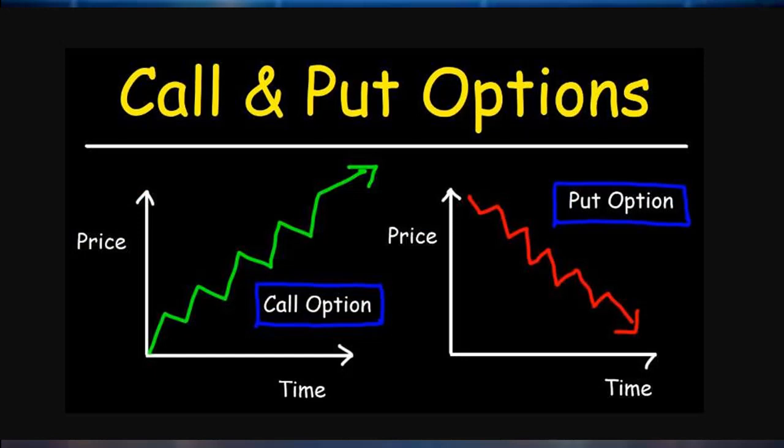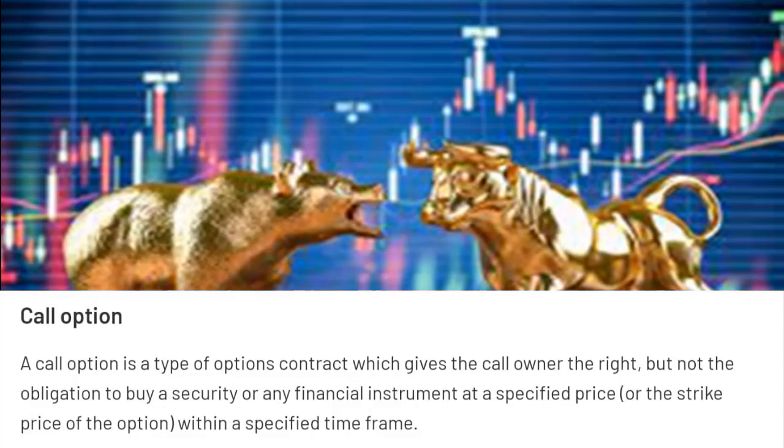So what are the types of options? The types of options are call option and put option. What is a call option? A call option is a type of option contract which gives the call owner the right to buy a security at a specified price within a specified time frame. So in call option, because the trader is having the right to buy, when the stock price increases, he will be making a profit. So bullish traders buy call options.